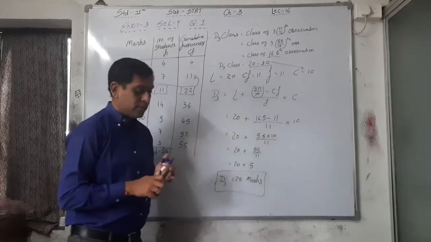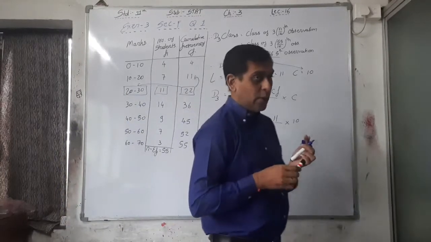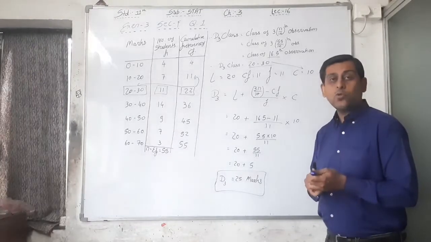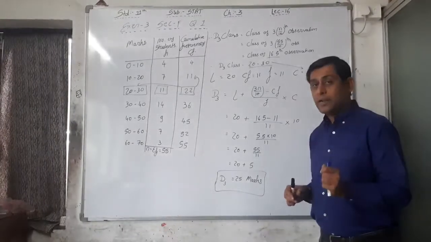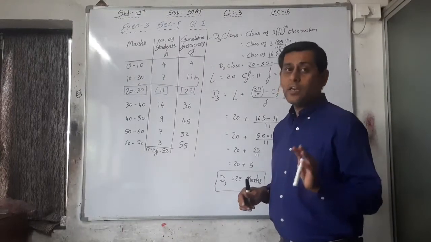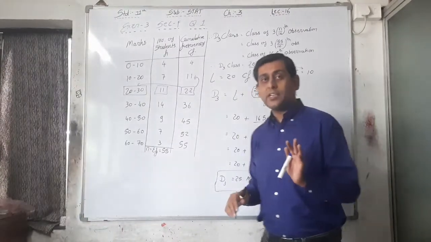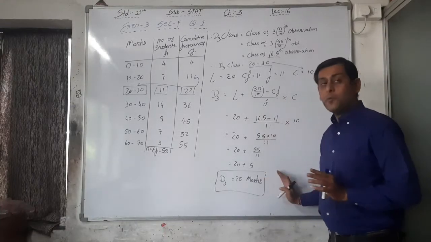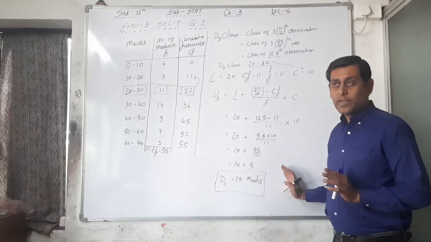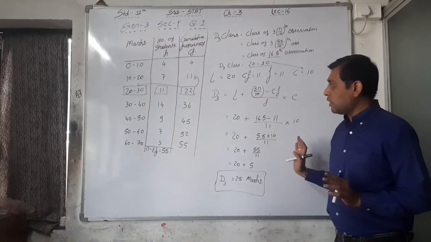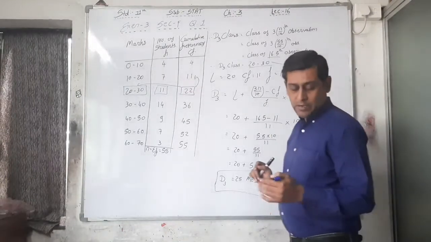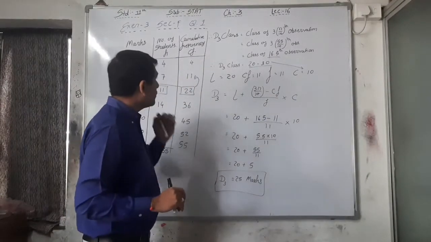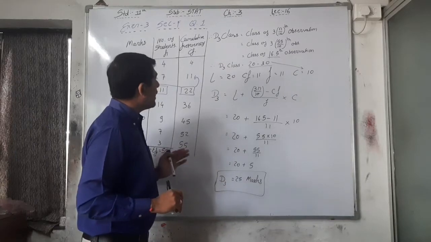25 is the passing marks. Exactly 25 marks is the passing marks, and the students who don't get 25 marks fail and the remaining students pass. So the passing marks of this data is 25 marks. D3 is equal to 25. Okay, so write down this and then I will do the next question, that is the second question, P95.